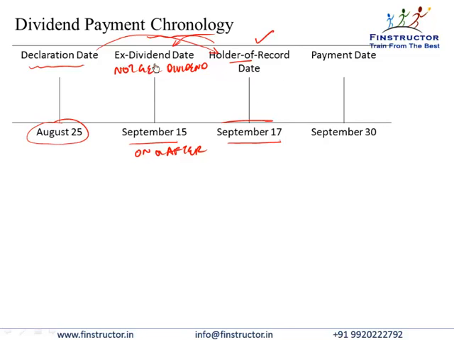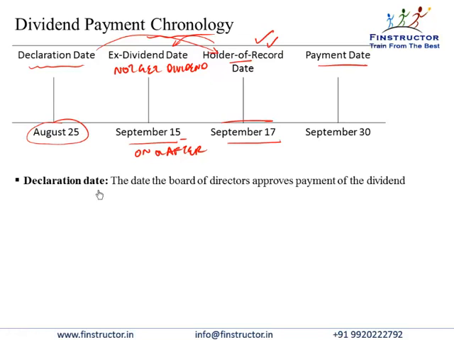So once the stock has gone ex-dividend, this is where the stock price will start reflecting the payment of the dividend. From here on, the stock will trade as though the dividend has already been paid. The actual payment date is the date when the checks are emailed or the amount is electronically transferred to the shareholder's bank account.